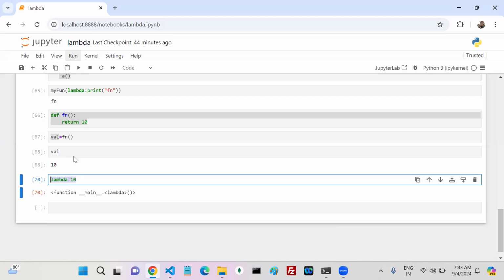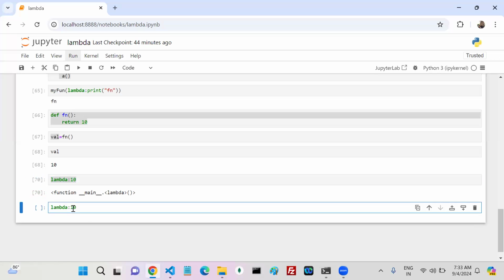100% valid. Okay, now if I call this lambda function, the function call should give me the return value or not. So can I call this lambda function? Everyone knows, right? How many ways can we call it? One is aliasing, another is immediate invoking, the next is passing as a parameter. Now if I call, which function are you calling? The lambda function. Function call always gives me which value?